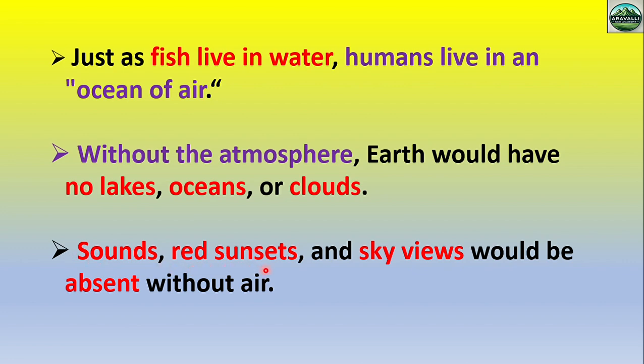Sound, red sunsets, and sky view would be absent without air. For the transmission of sound waves a medium is required. If the atmosphere is absent, there is no sound. Like on the moon, because the atmosphere is absent there, we cannot hear easily, since sound waves do not propagate easily. Red sunsets are absent without atmosphere. There is no sky view because there is no cloud in the sky.